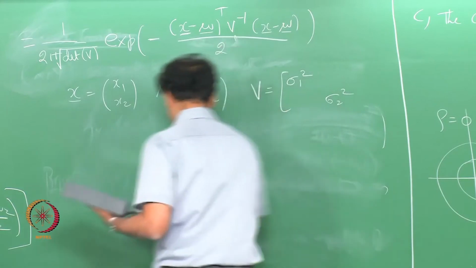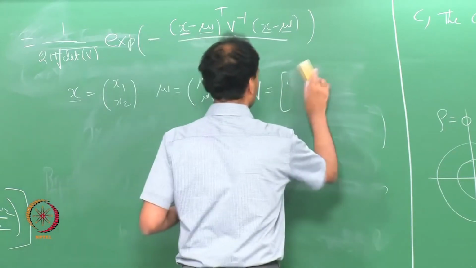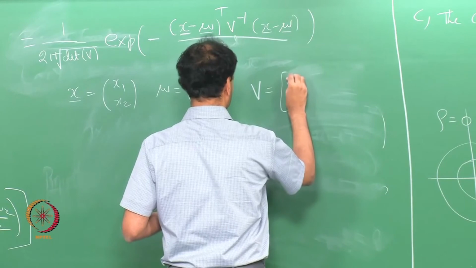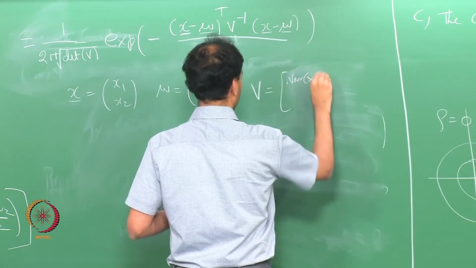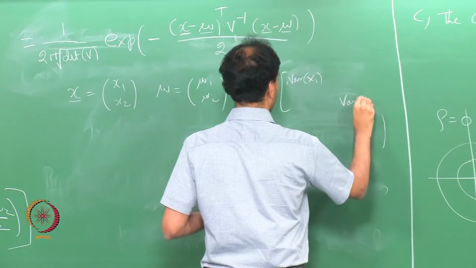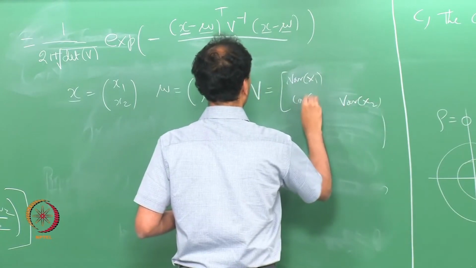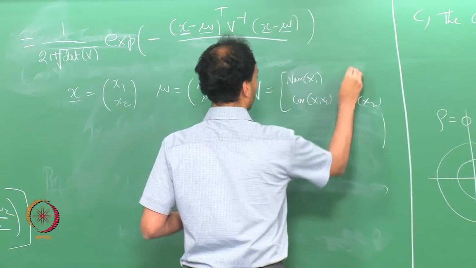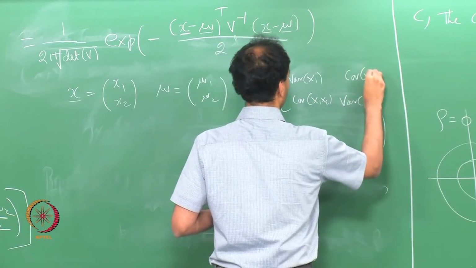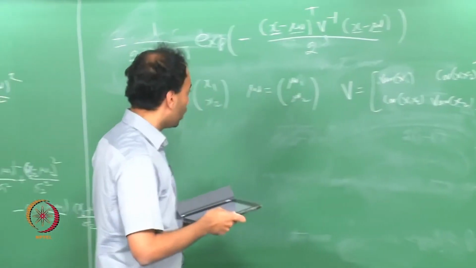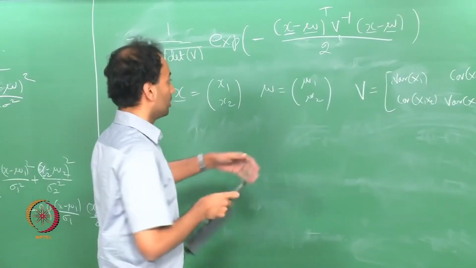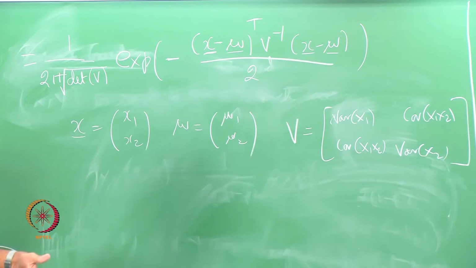So, basically this will be of the form, variance of x1, variance of x2, and this will have covariance of x1 x2, and covariance of x1 x2 you can write in terms of rho and sigma 1 and sigma 2. Okay.